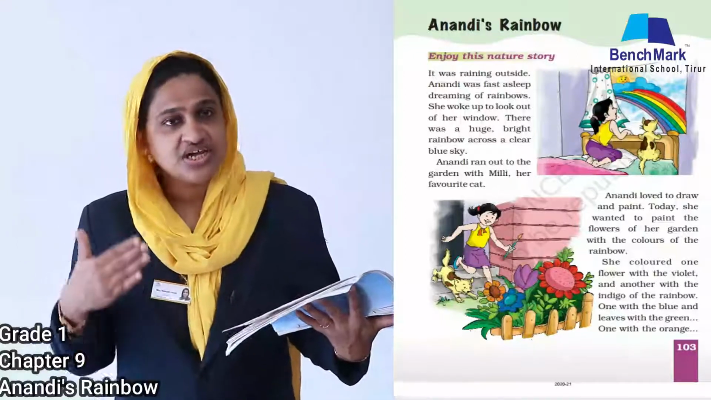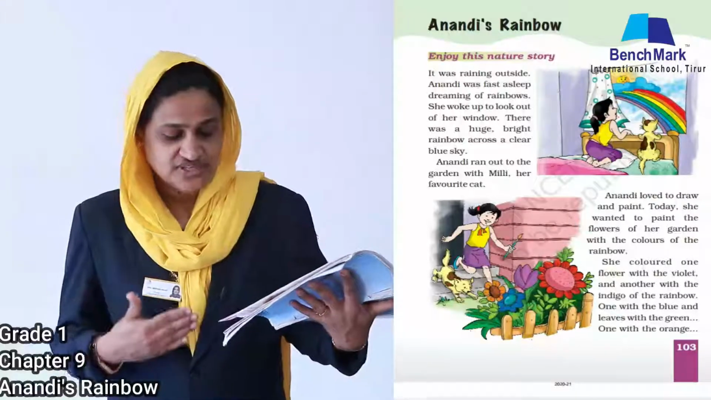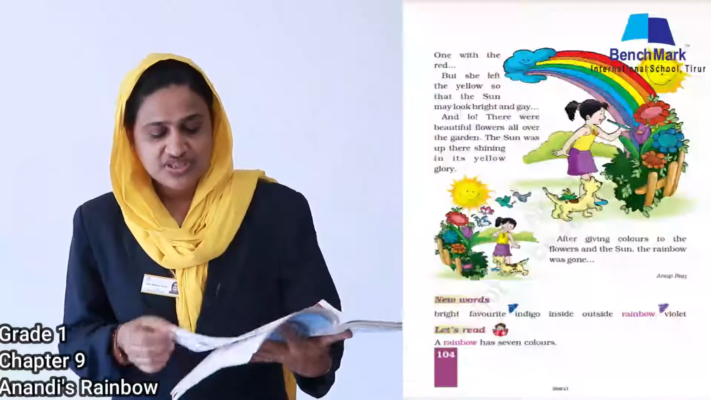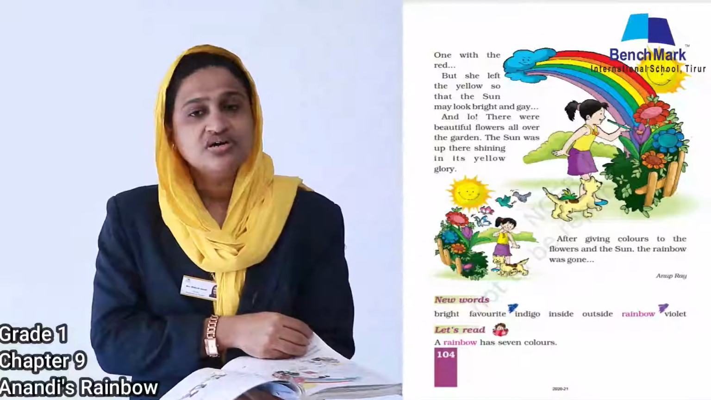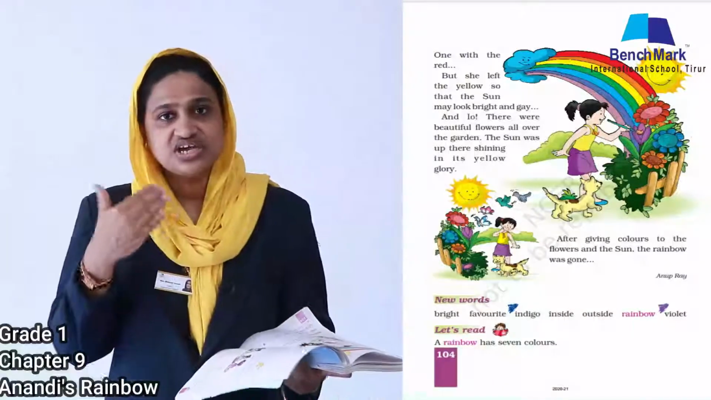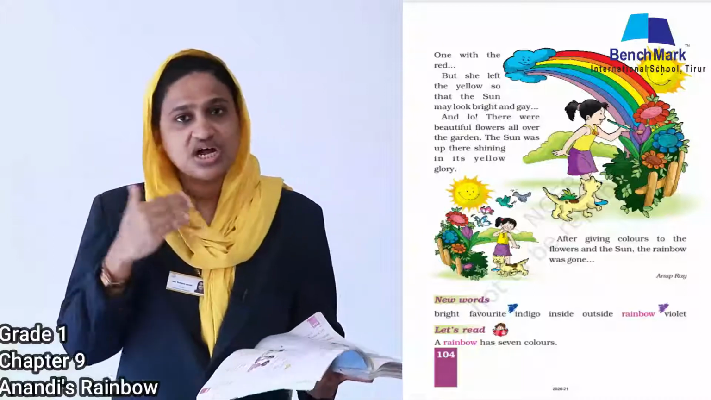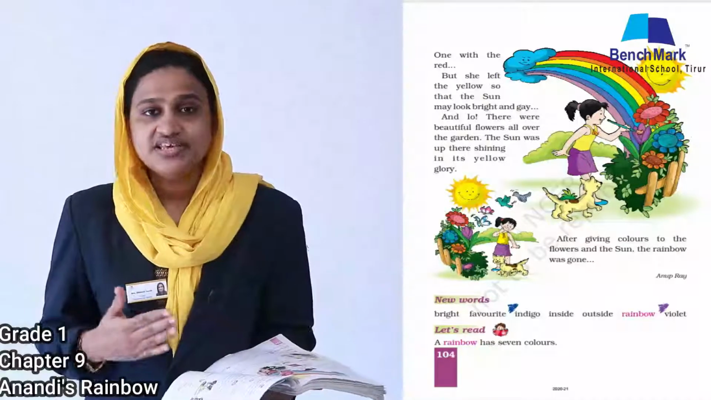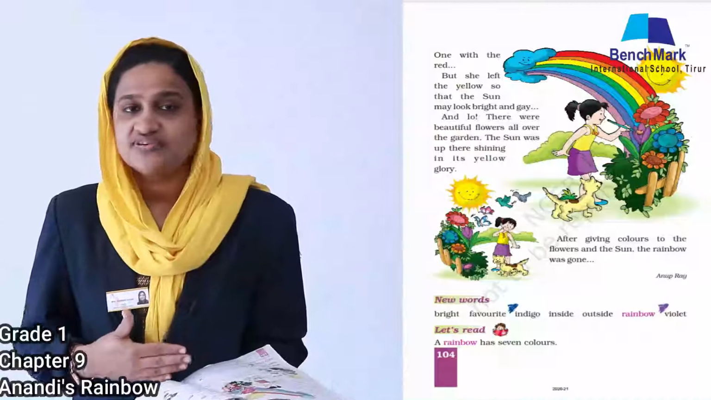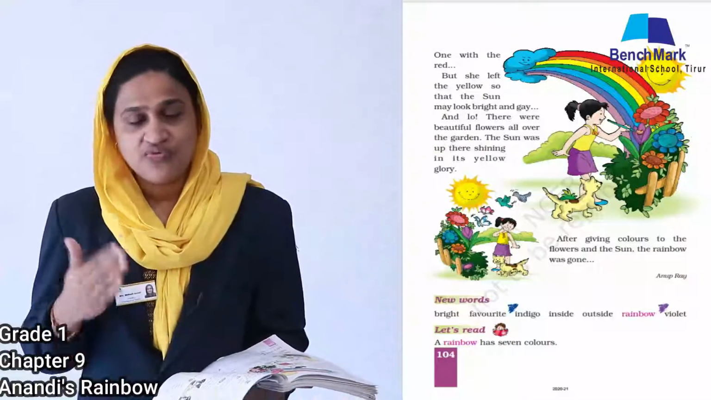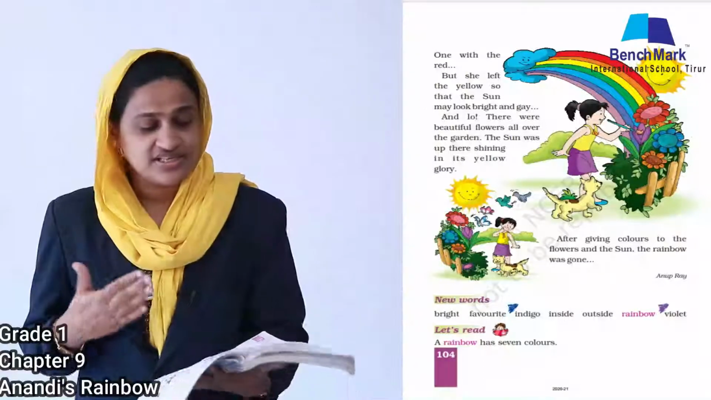Likewise, she started coloring all the flowers. One with the blue and leaves with the green, one with the orange, one with the red. So, likewise, she took the colors from the rainbow and she started coloring the flowers. Anandi colored all the flowers and leaves with the rainbow colors. Now we can look at what happened next.